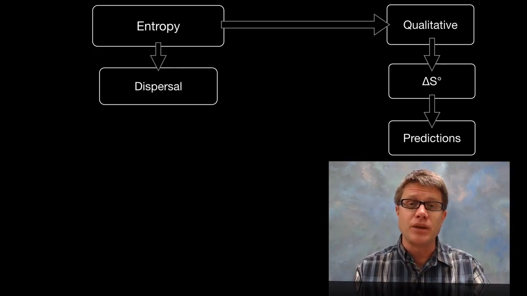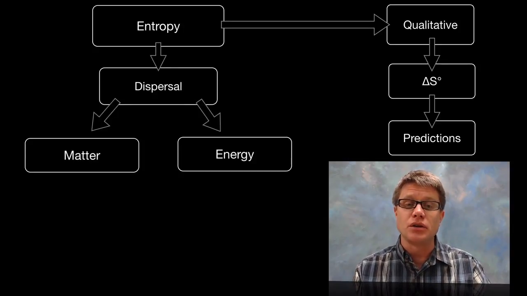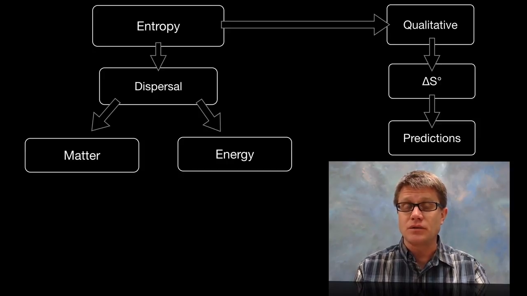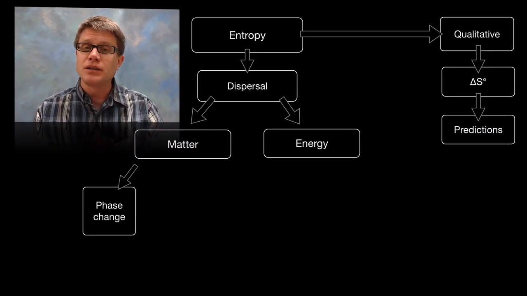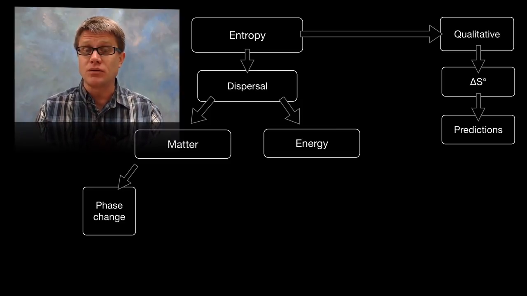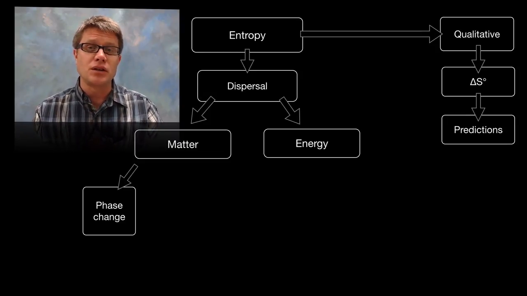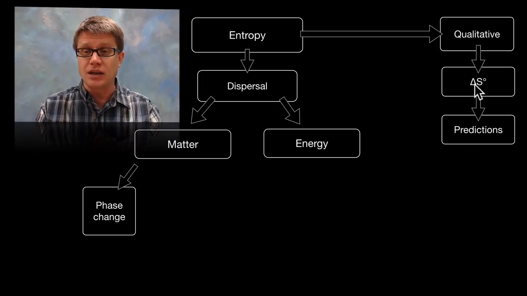And so if we define it, it's simply dispersal. Dispersal of matter and dispersal of energy. So what are some examples of that? Let's say we were to make some phase changes. We were to go from a solid to a liquid to a gas. What would we be doing? We'd be dispersing or moving that matter away from its center point, and so we'd be increasing the entropy. In other words, our delta S would be a positive value. We'd make that matter dispersed over time.